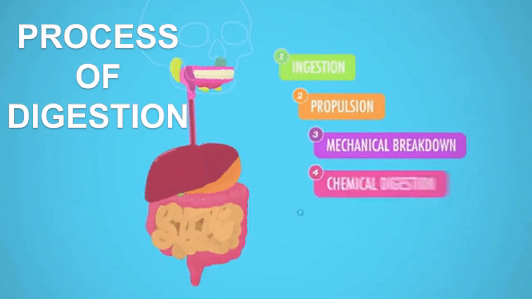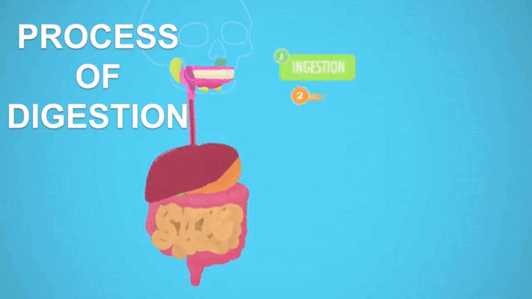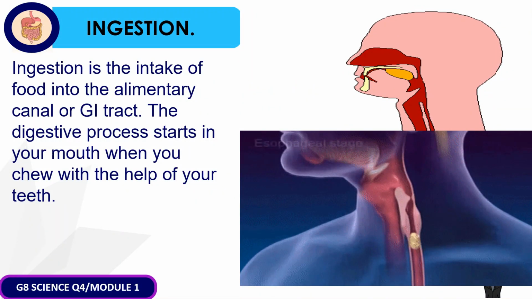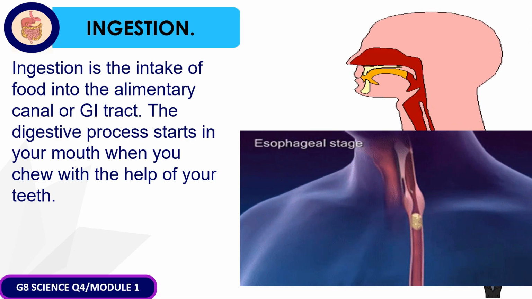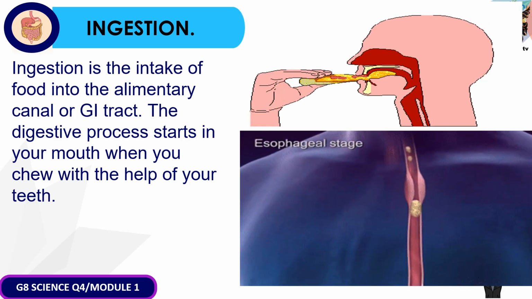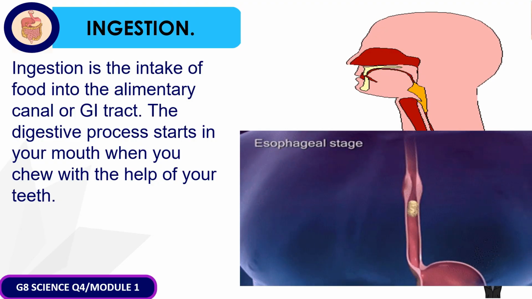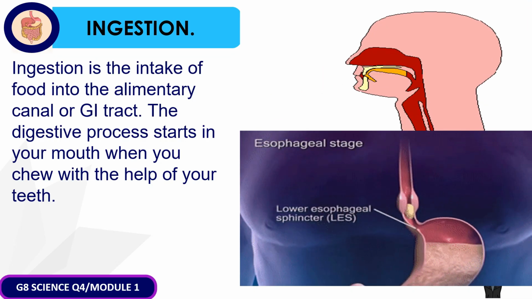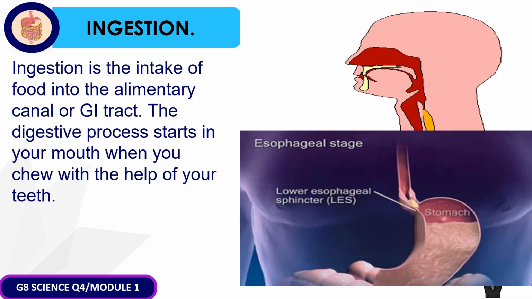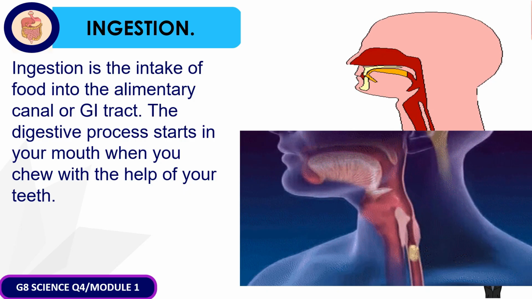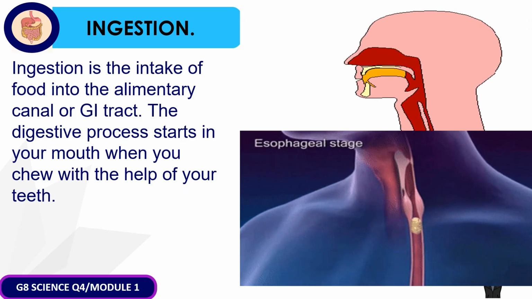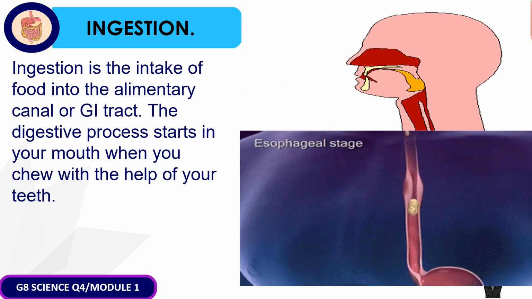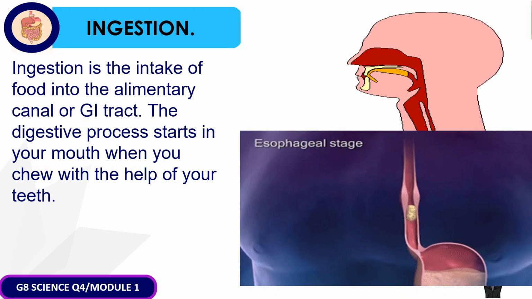This time, let us take a closer look at the four processes of digestion. Ang pinakaunang process ng digestion ay tinatawag na ingestion. So, once you eat a food, once kumain ka ng pagkain, that is the intake into the alimentary canal or the GI tract. The process starts when you chew the food with the help of your teeth. So, yung paglagay ng pagkain sa bibig or sa bunganga is already the process of ingestion.